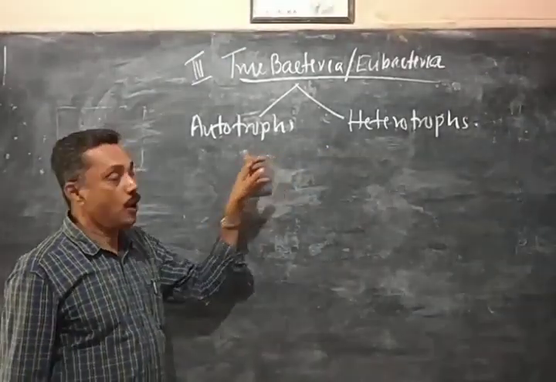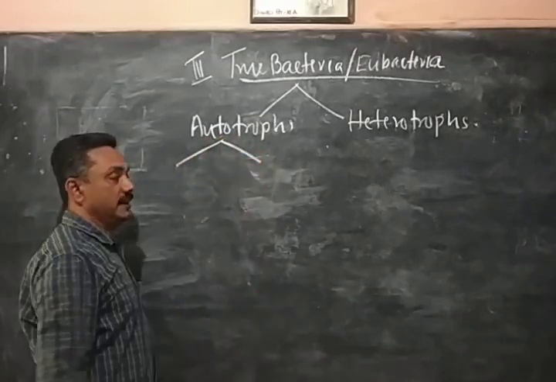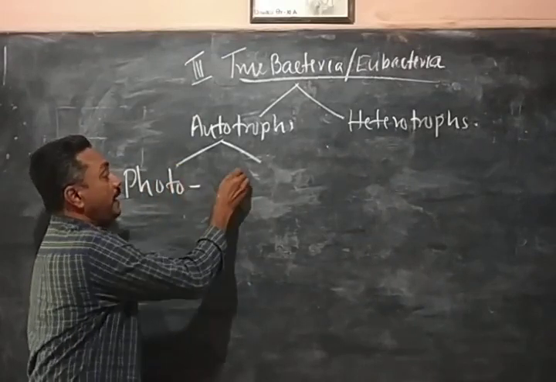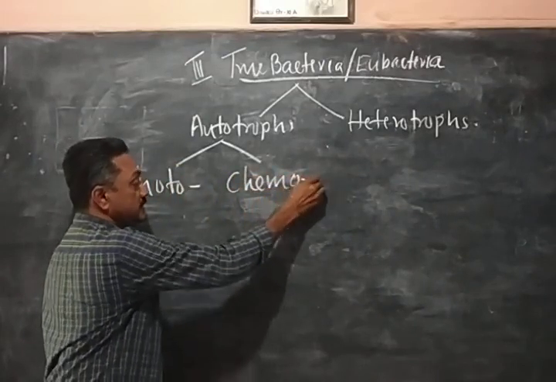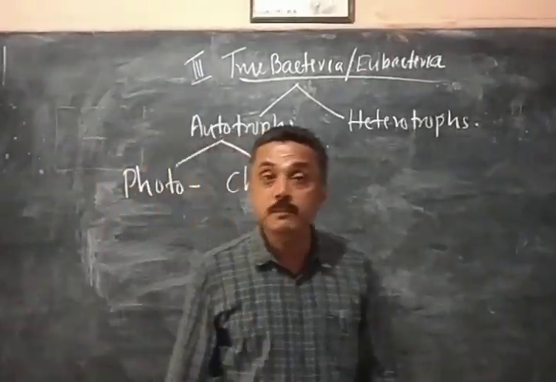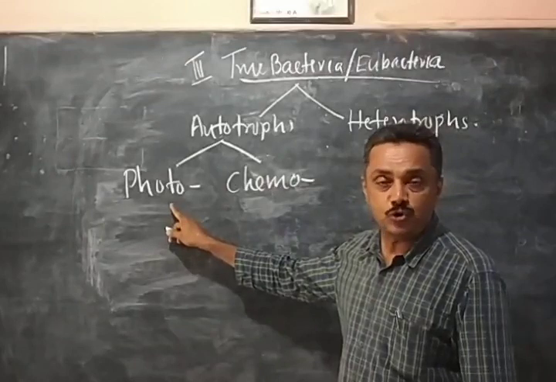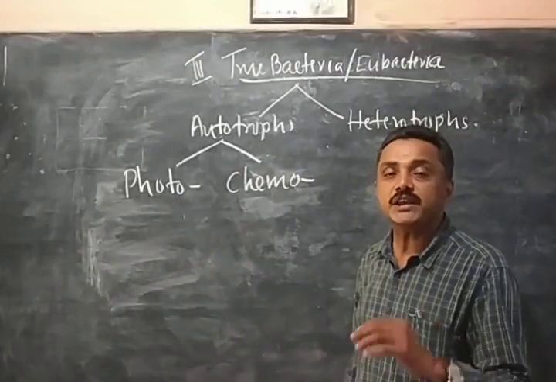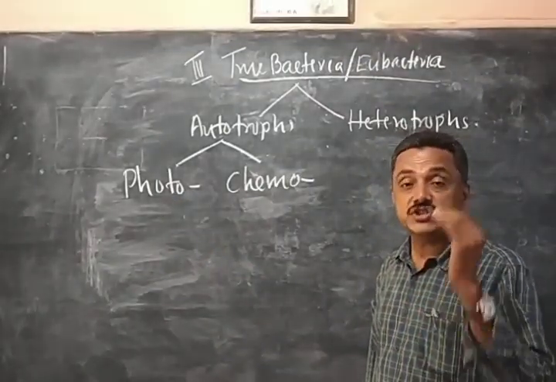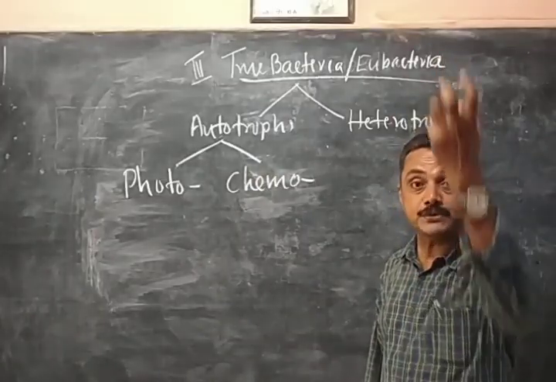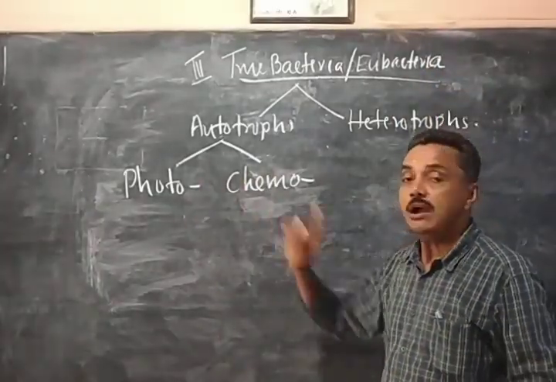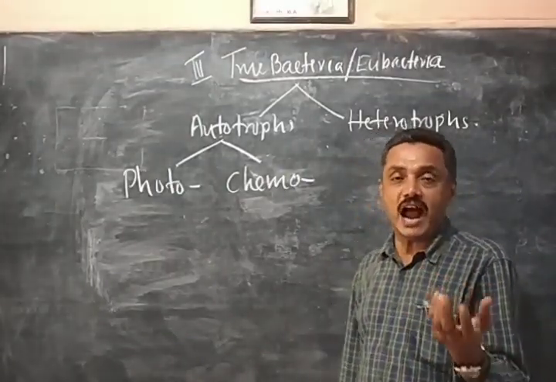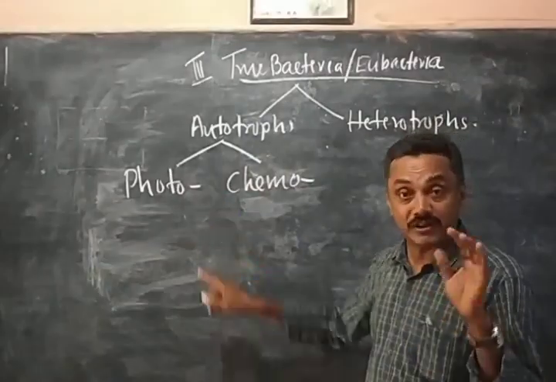Autotrophs are again classified into two categories: photoautotrophs and chemoautotrophs. Photoautotrophs, you know what is the meaning of photo? Sunlight. Photo means sunlight. So what are photoautotrophs? Organisms which prepare food material by absorbing solar energy or sunlight are called photoautotrophs. They are similar to plants. Plants have chlorophyll. Bacteria have bacteriochlorophyll.